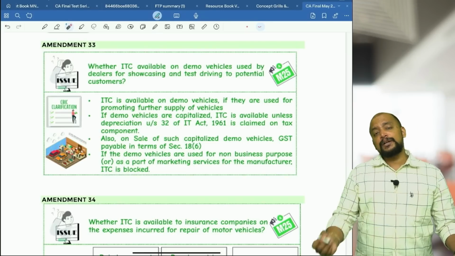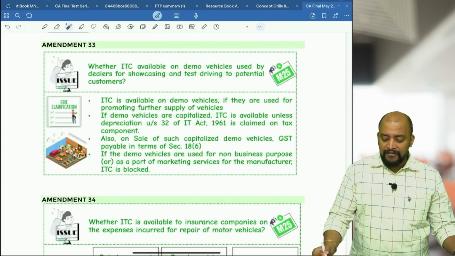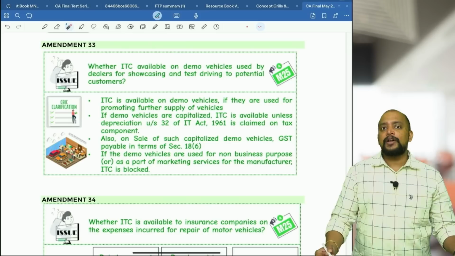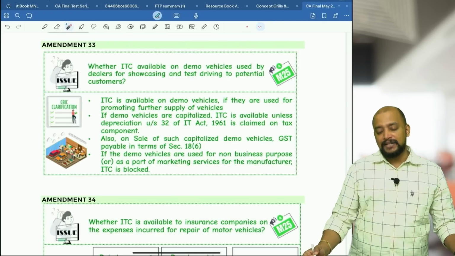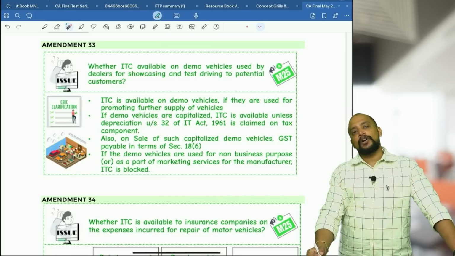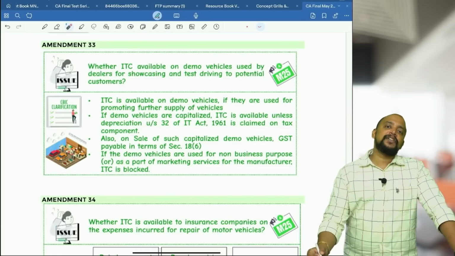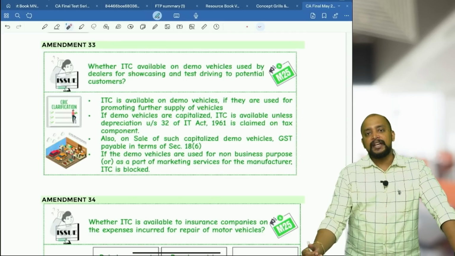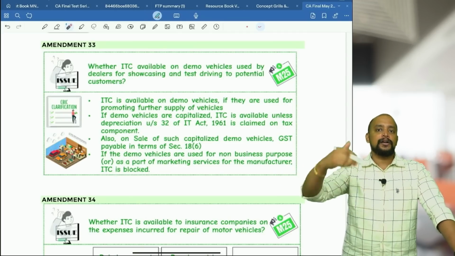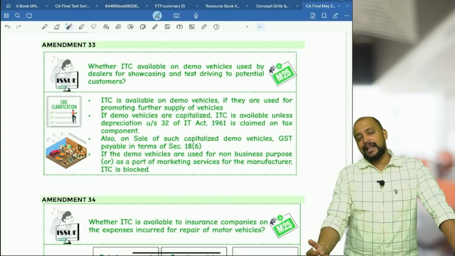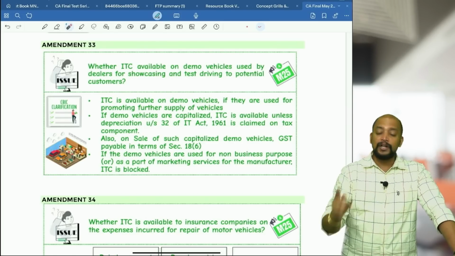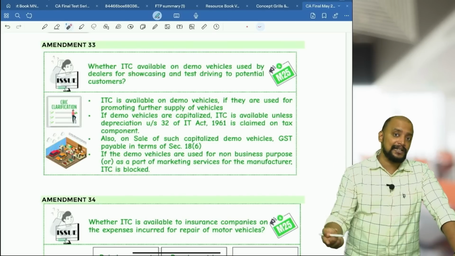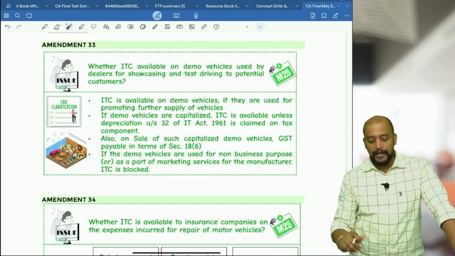Okay. And what if the demo vehicles are used for non-business purposes? Non-business purpose means personal purpose of the dealer or as a part of marketing services, then in that case ITC is blocked. ITC is not available. Like a manufacturer sending one car to the dealer just to put it on display in a mall or airport, etc. In that case, will they be able to take ITC on that? No, ITC cannot be taken on that. Only for demo vehicles used in trials, like test drives, on that only.